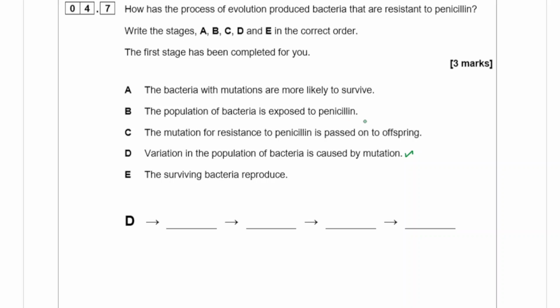Before that, the population of bacteria is exposed to penicillin. So that would be B. I say that as 1, 2, and the bacteria with mutations are most likely to survive. That would be 3. The mutation for resistance to penicillin is passed on to the, before that it has to be E, and then finally C.